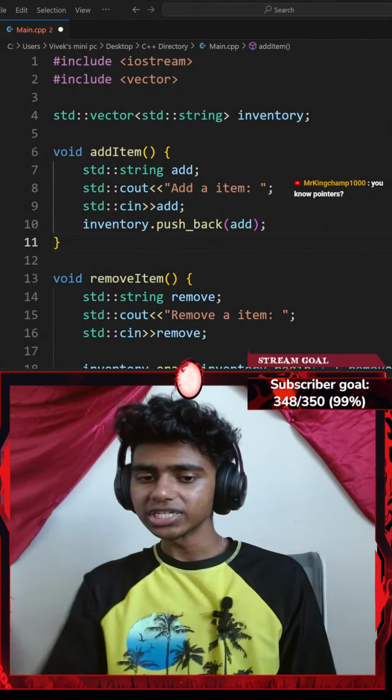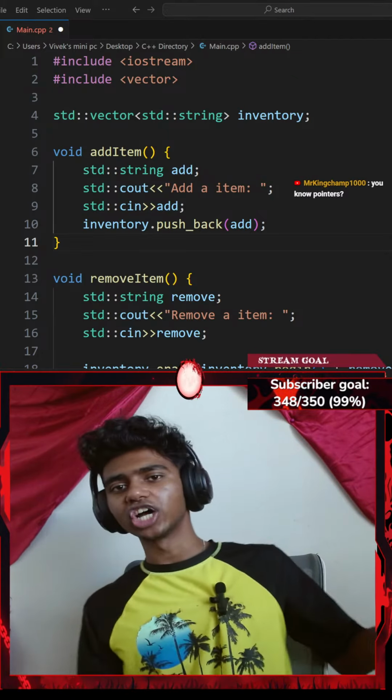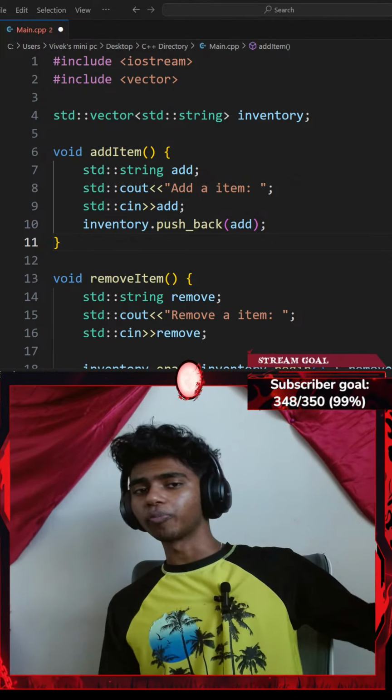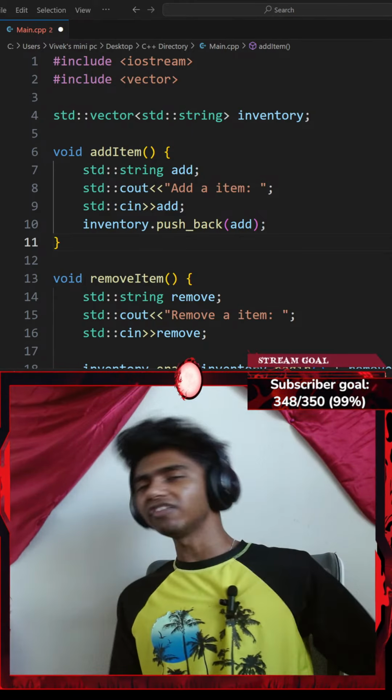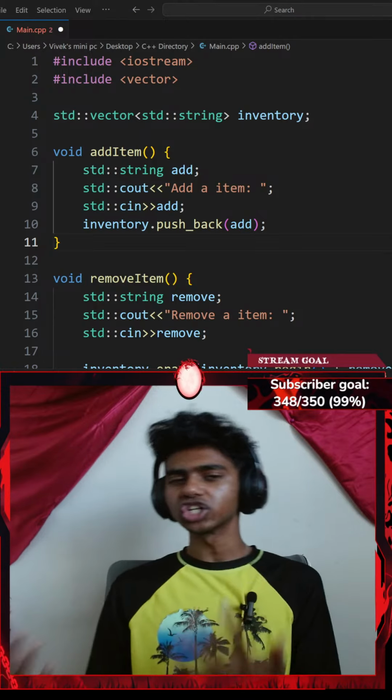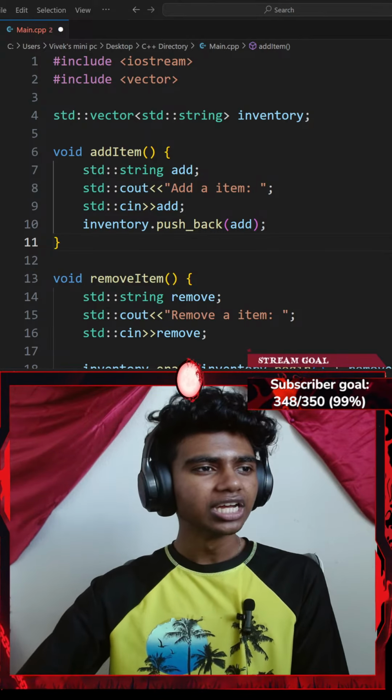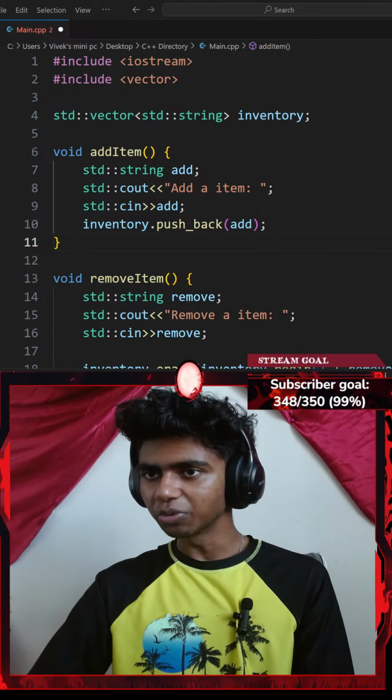You know, pointers, honestly, I've not gone through pointers yet because I did ask ChatGPT/Sensei to create a whole roadmap for C++. Today was the day where I learned about functions, and then eventually I am going to be learning about pointers, structures, and even object-oriented programming. That said, I think I should start with pointers as well.